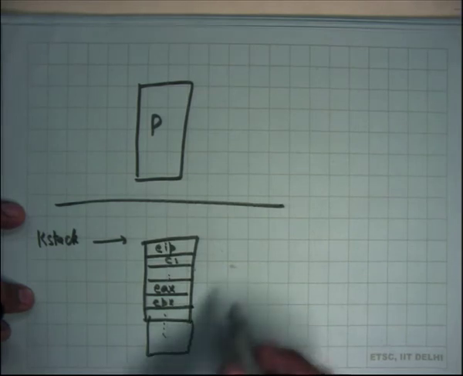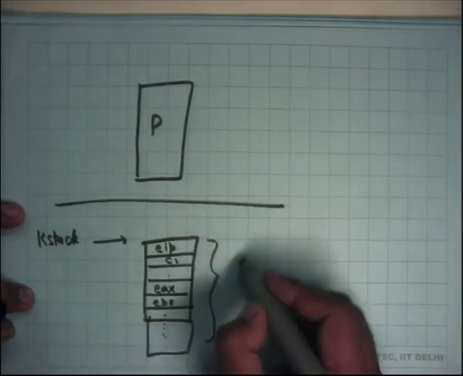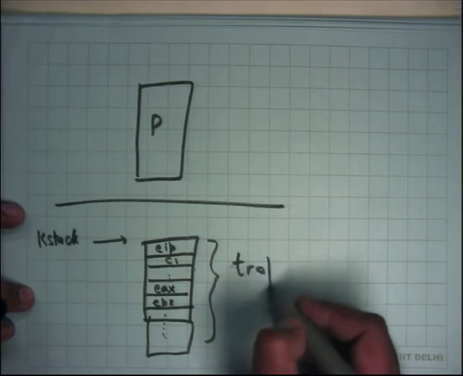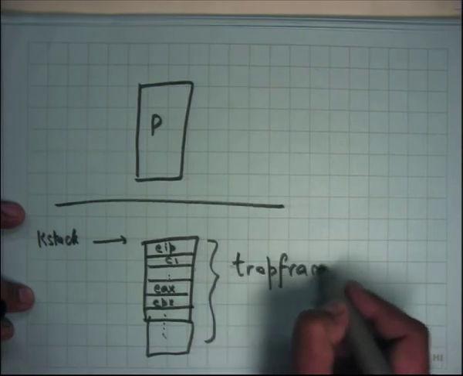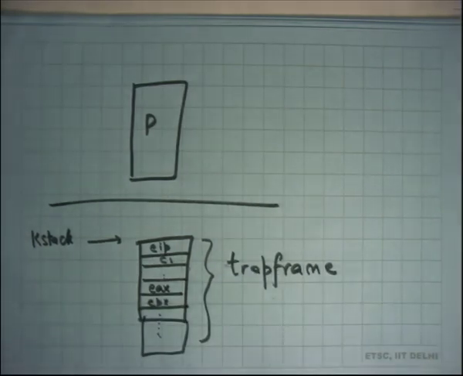This structure which lives on the stack is called the trap frame. While I am executing in the kernel, I can look at the trap frame to look at my arguments and also return a return value, right.